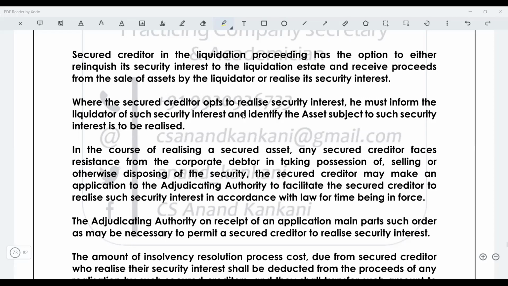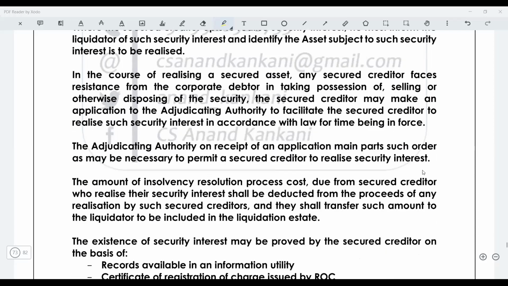Now, when the secured creditor opts to realize the security interest, he must inform the liquidator, right, and identify the asset subject to the security interest to be realized. And in the course of realization of the secured asset, if any secured creditor faces resistance from the corporate debtor in taking possession, then again the secured creditor can make an application to NCLT saying that the debtor is not complying. NCLT will then make the order, right, and permit the sale of the assets for its realization.